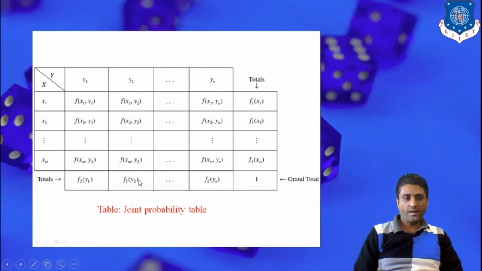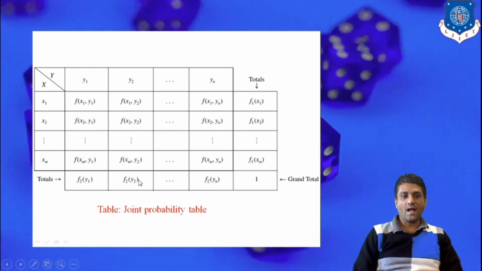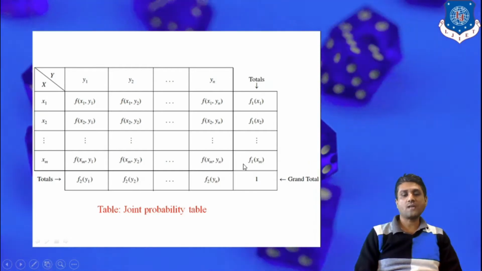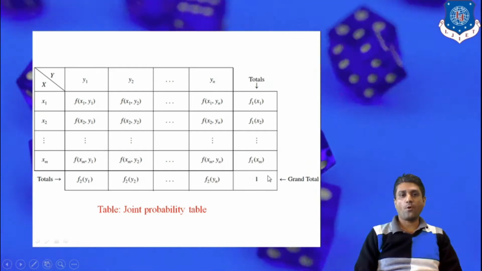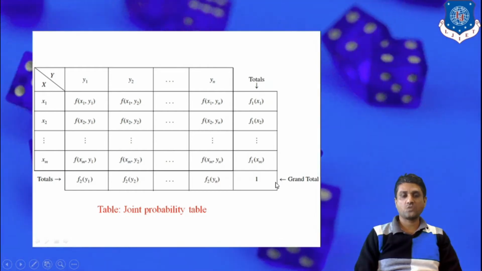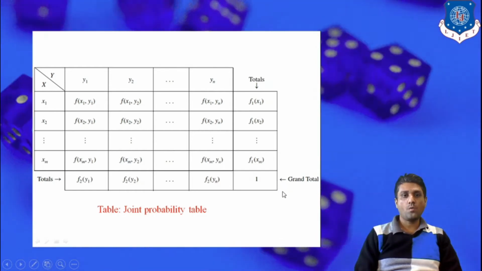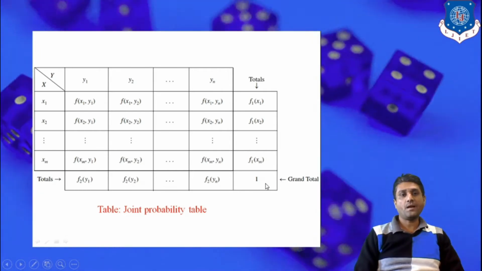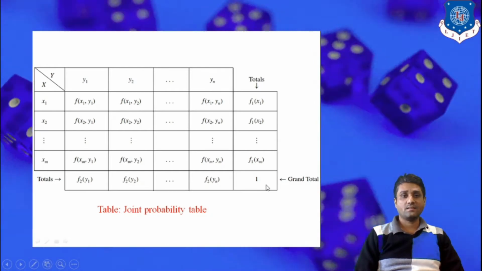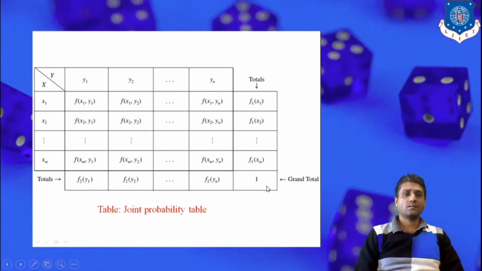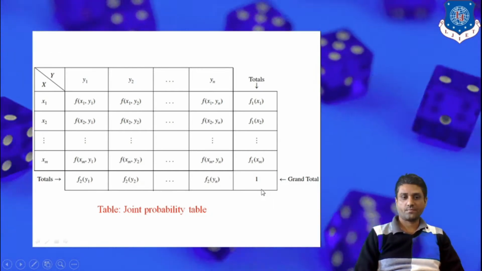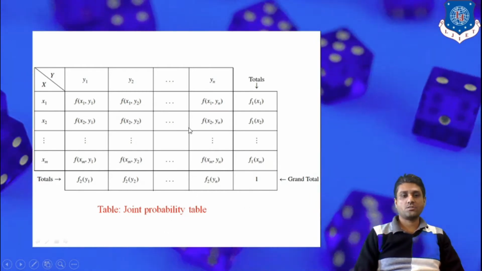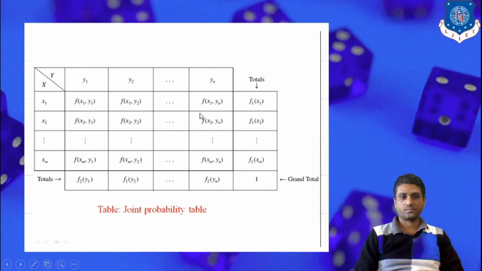And whenever we add up this last row as well as this last column, it gives the probability of the sample space, that is 1, and it is always 1. If this quantity is not 1, then you should realize there is some error in our calculation. So this table is known as the joint probability table.